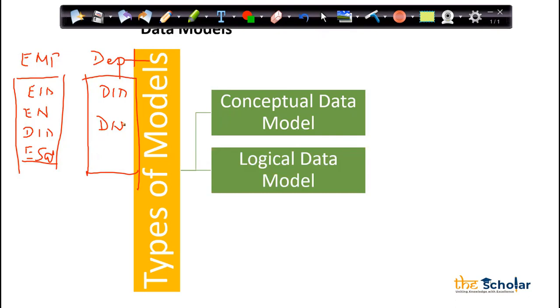Now, this is a conceptual data model as of now, till the time I decide on the primary key and the foreign key constraints. We will talk about primary key and foreign key in detail, but as of now, just try to understand. Can I say that employee ID can have unique values? Suppose my employee ID is 1. If I'm trying to add one more 1, it should fail, because I can have only one employee ID 1 with the name Rahul.